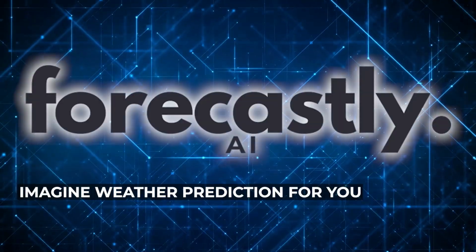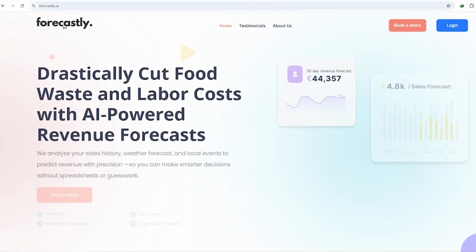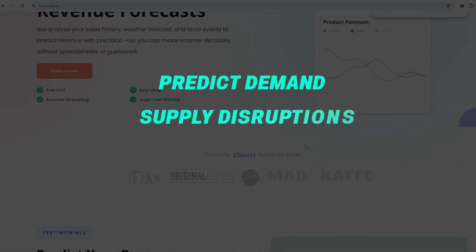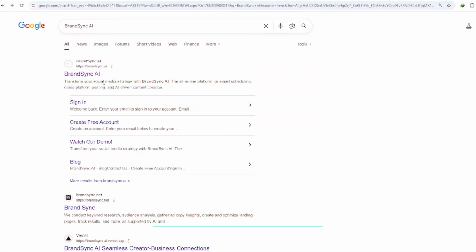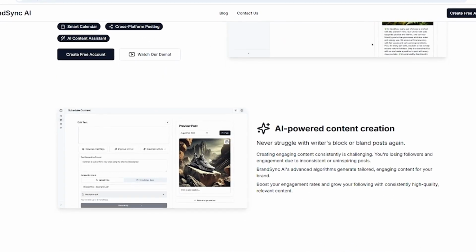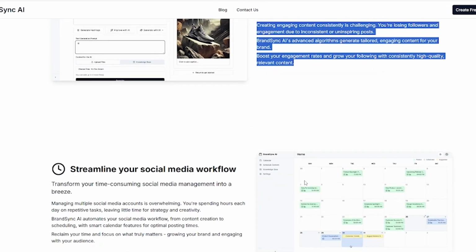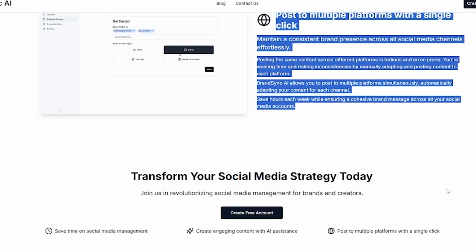Imagine weather prediction for your business. It merges local data, events, and even news signals to predict demand, supply disruptions, and pricing trends. All AI-powered. Brand Sync AI. Marketers, meet your new superpower. Advanced trend spotting, campaign management, and copy generation, all rolled into an interface that learns your audience as you grow.